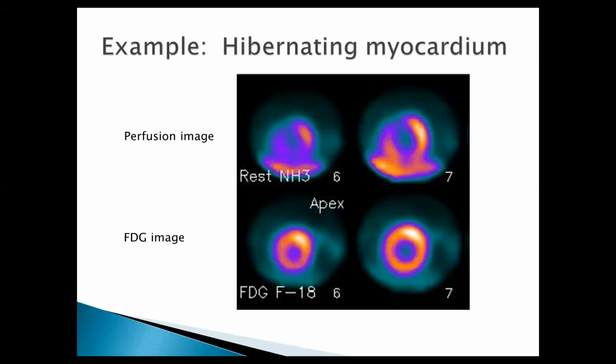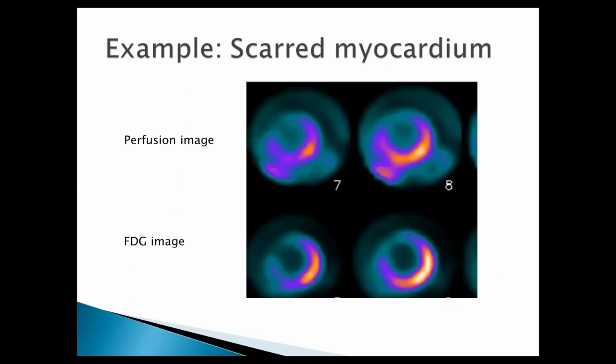One example shows a large perfusion defect, with NH3 ammonia as the tracer. This is the perfusion image, taken from elsewhere, not from our institute. Just for the example, the perfusion defect on the rest images is showing metabolism, complete metabolism. That signifies it's viable tissue. The mismatch is better.